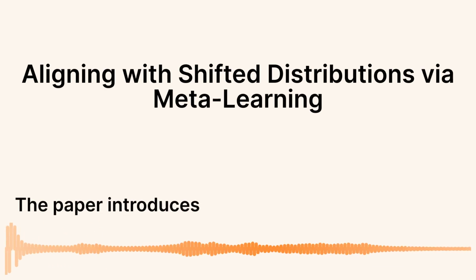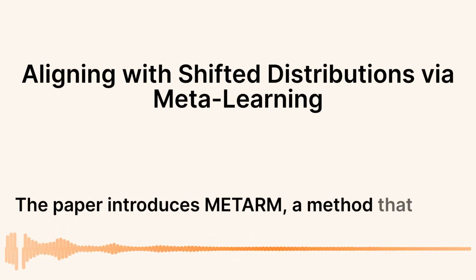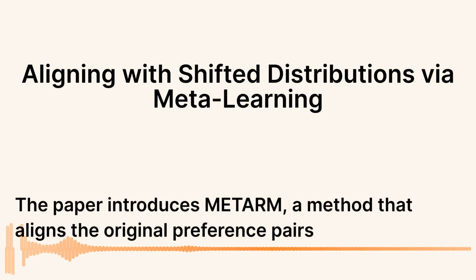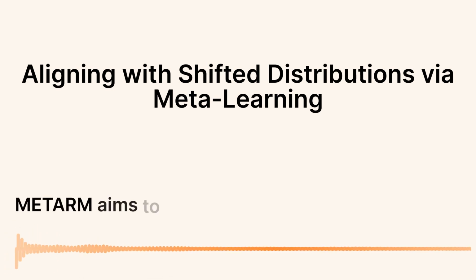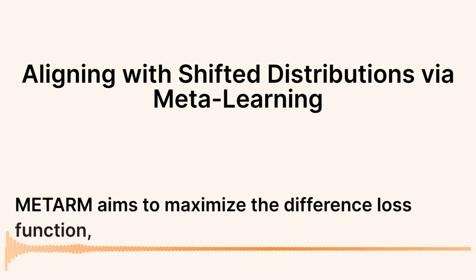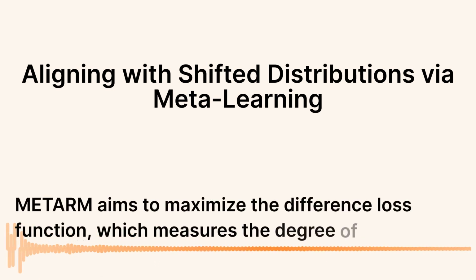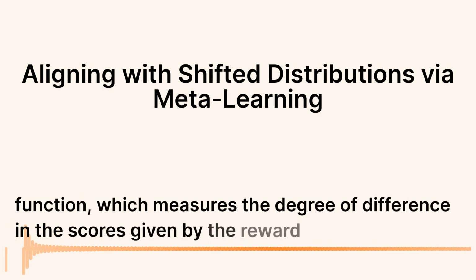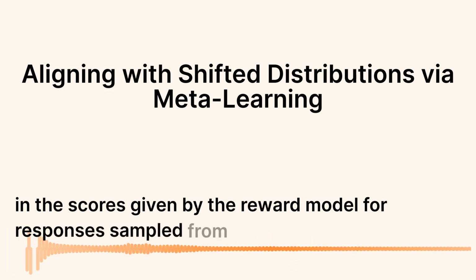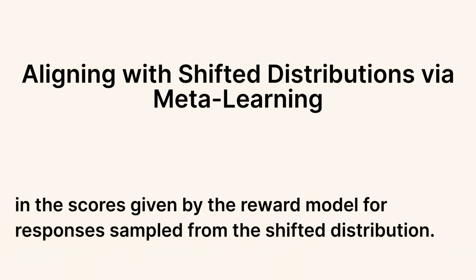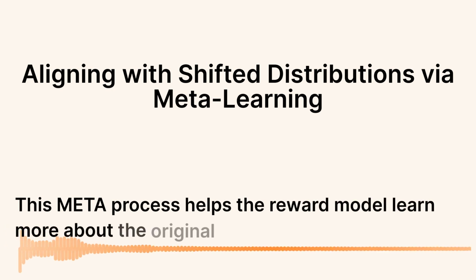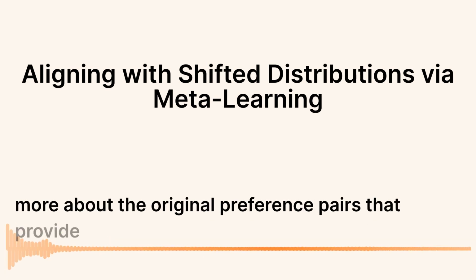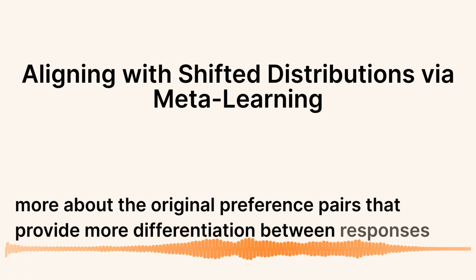The paper introduces MetaRM, a method that aligns the original preference pairs with the shifted distribution through meta-learning. MetaRM aims to maximize the difference loss function, which measures the degree of difference in the scores given by the reward model for responses sampled from the shifted distribution. This meta-process helps the reward model learn more about the original preference pairs that provide more differentiation between responses sampled from the shifted distribution.